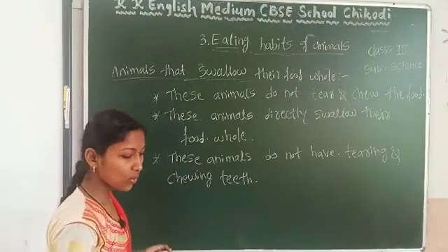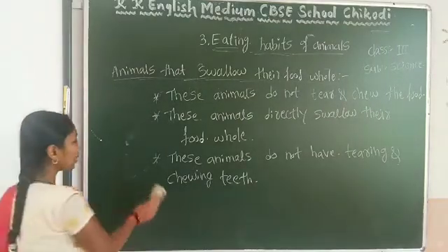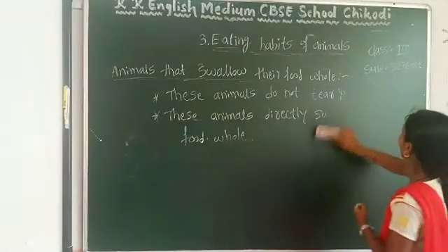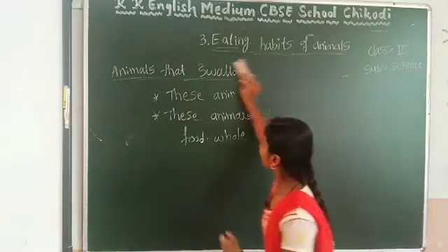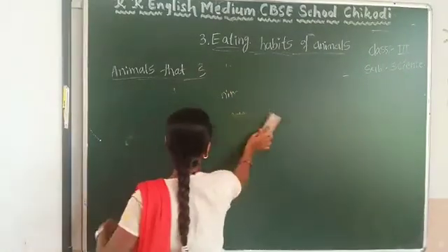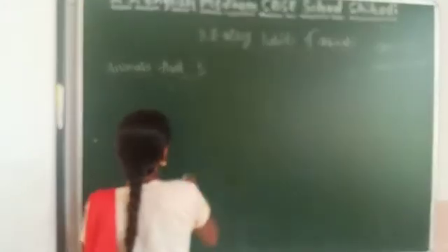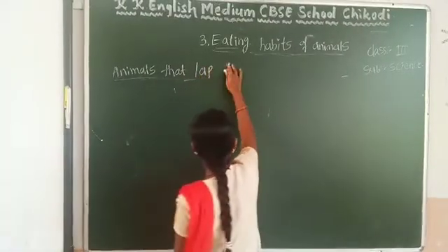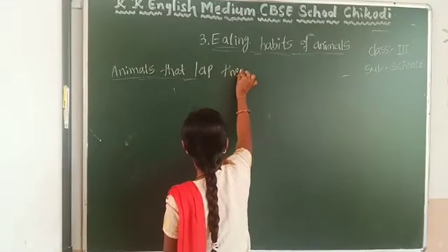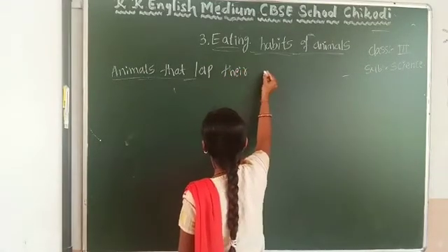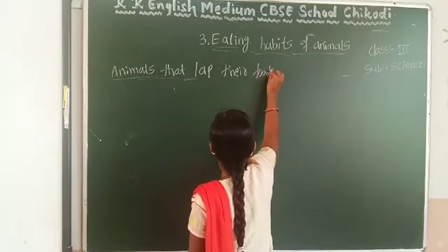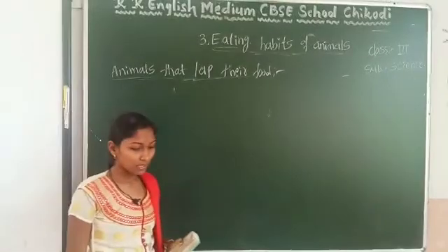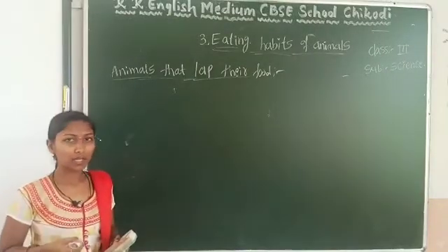Next, we are going to study the animals that lap their food. Lapping means, can you guess? Lapping is nothing but taking food with the tongue.